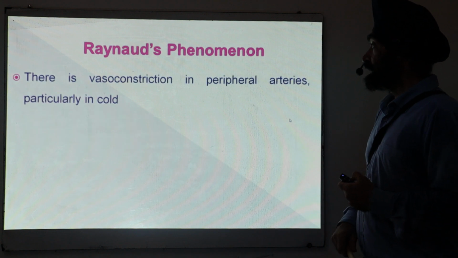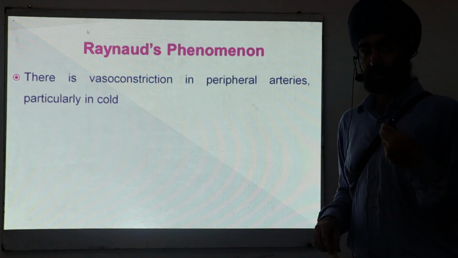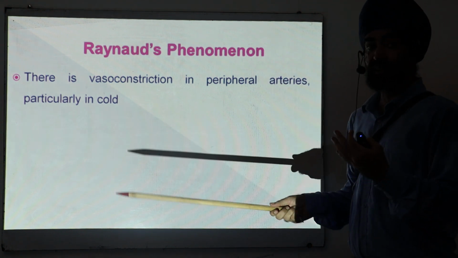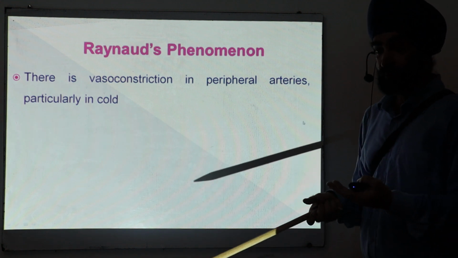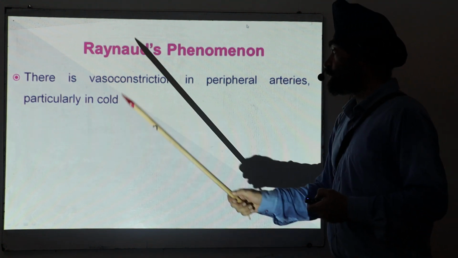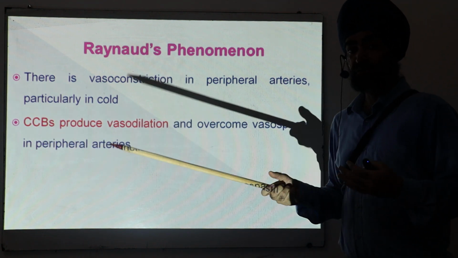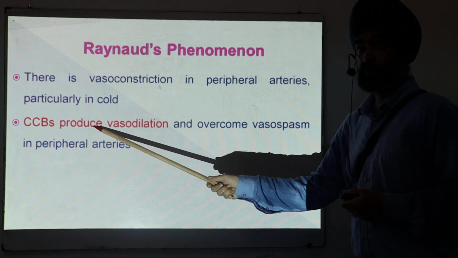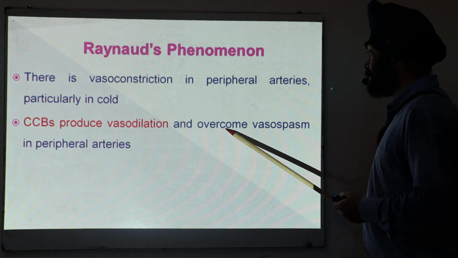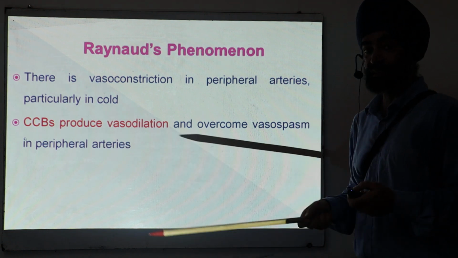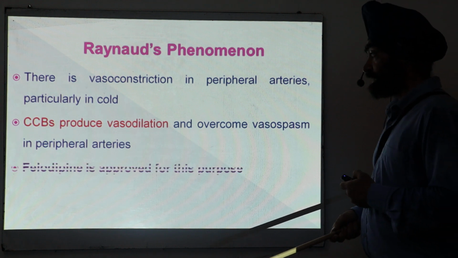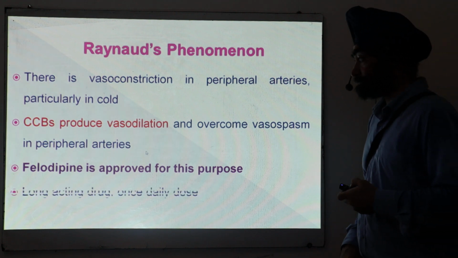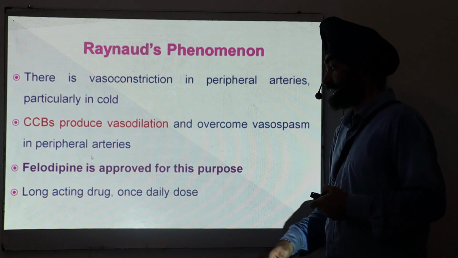Raynaud's phenomenon. This is a phenomenon that happens sometimes, in which some persons have a vasoconstriction of the peripheral arteries in the fingers, or you can say in the feet or the arms, particularly in the cold. Because of this vasoconstriction, the hands become blue. Okay, and so you can give calcium channel blockers because they produce vasodilation and overcome the vasospasm in the peripheral arteries in the fingers, in the hands or the feet. Felodipine is the approved drug for this purpose in Raynaud's phenomenon. And felodipine is a long-acting drug.